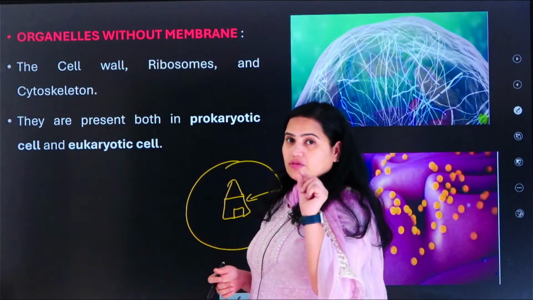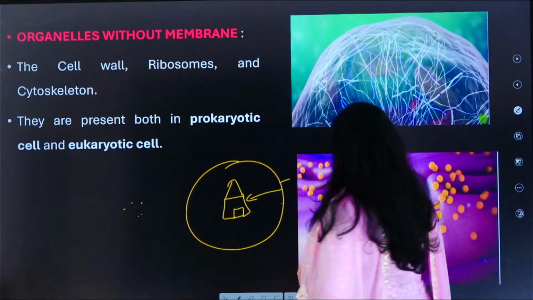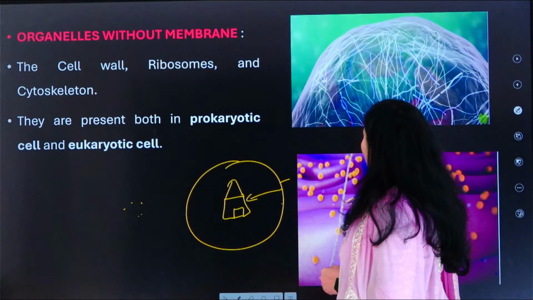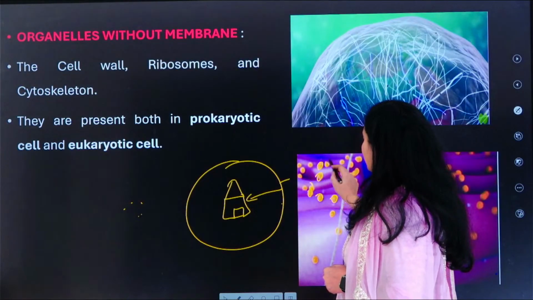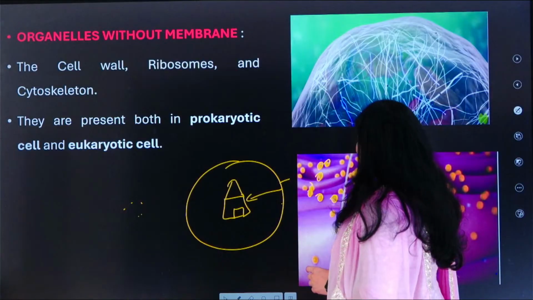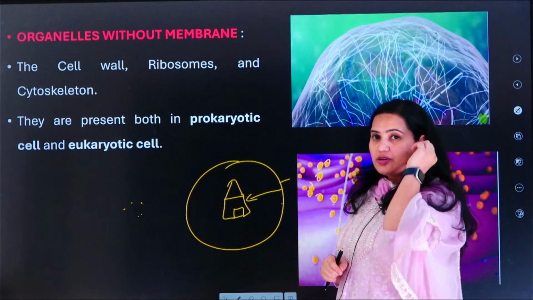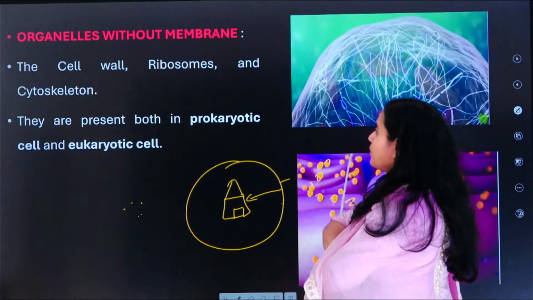Ribosomes, we have understood that they are dot like structures. Okay, so just look at this picture. This is the endoplasmic reticulum. The yellow things, what are all these? They are the ribosomes. Okay, ribosomes, there are so many ribosomes, and they are so tiny in nature. Do you think that they will be membrane bound? No. Okay, they are also not membrane bound.